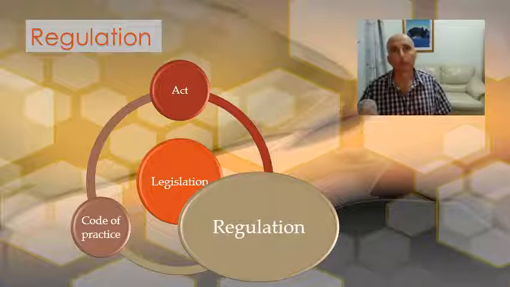Now, how a regulation differs: it's the rule or an order prescribed by an authority, and an example of that is the New South Wales Food Authority, and it's especially designed to regulate conduct. A regulation is the rules that are based on the act which has been passed. Examples of it are the Food Regulation 2010 and the Work Health and Safety Regulation 2011, New South Wales. So from the Act comes the regulation with the rules.